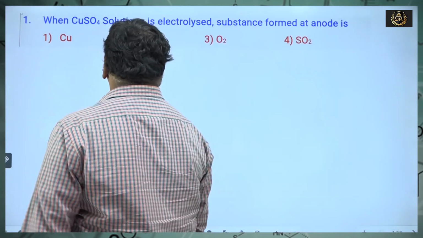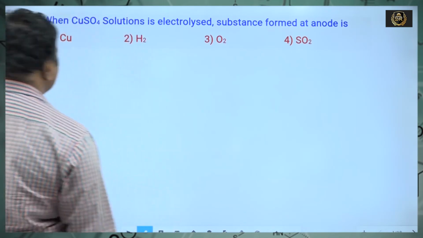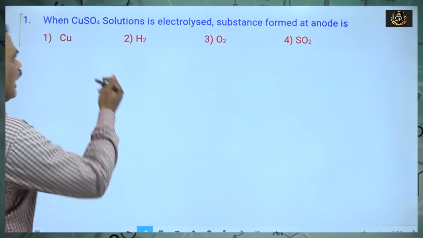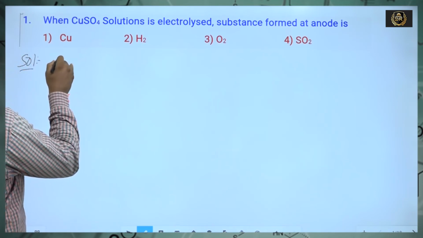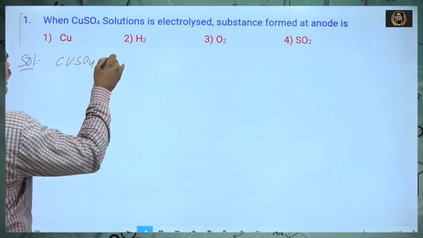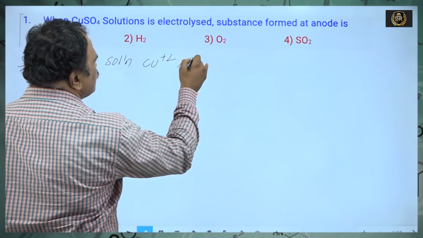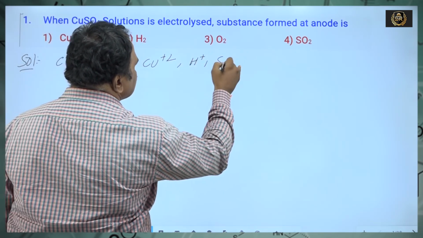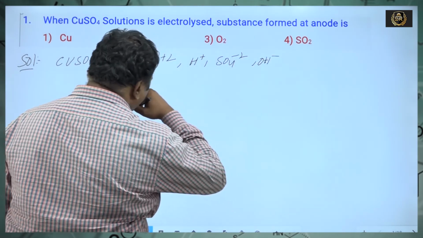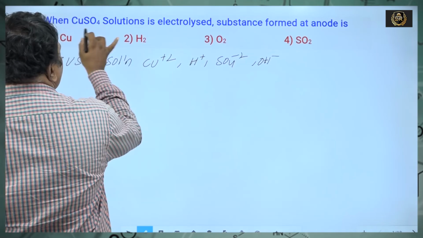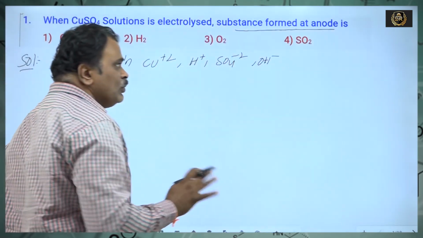When copper sulfate solution is electrolyzed, what is the substance formed at the anode? Copper sulfate solution contains Cu2+ ions, H+ ions, SO4 2- ions and OH- ions. It is asking about the substance formed at the anode but not the cathode.